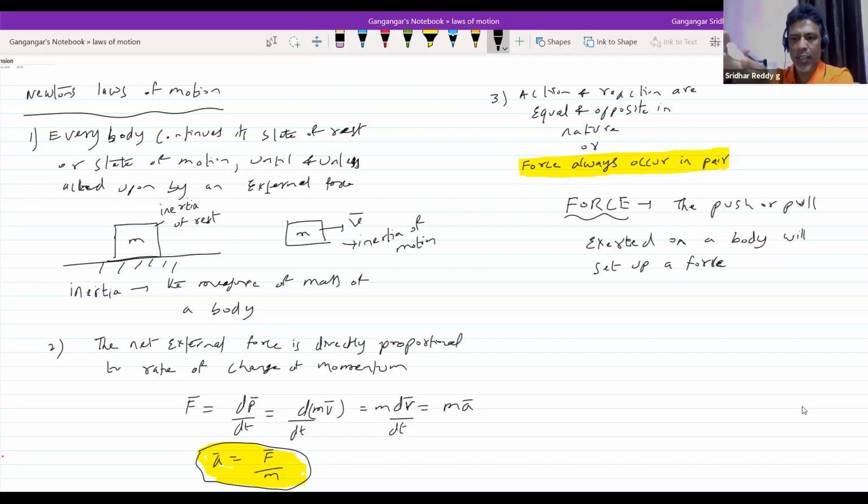So what do you mean by pushing? If I do like this, I'm pushing, able to analyze here. Like this, what happened? The push or a pull, we do express here. So how to apply a force on a body? By pushing an object or by pulling an object. How to pull? There are many ways. Pulling is that one. Like I can tie a rope to an object and I can pull it.